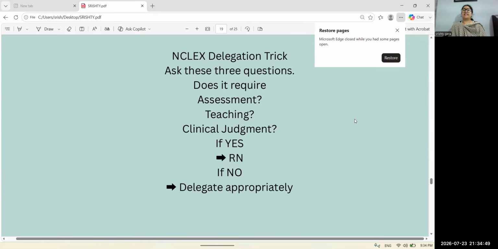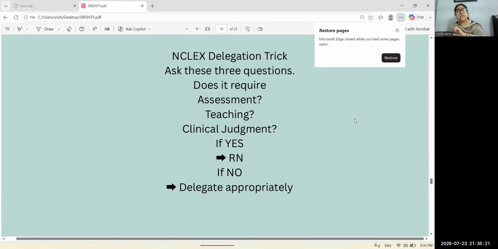So the NCLEX delegation trick is to ask yourself these three questions. Does it require any assessment? When you have a question about delegating this patient to another nurse, LPN or UAP, you have to ask yourself, does the patient require any assessment? If yes, no delegation. As RN, we have to assess. Next, does it require teaching?